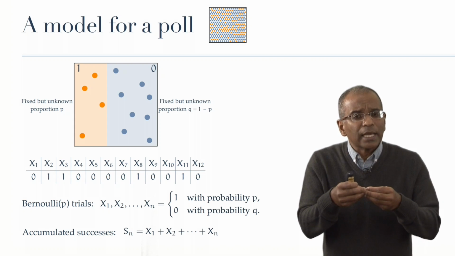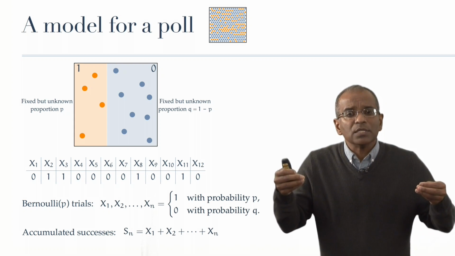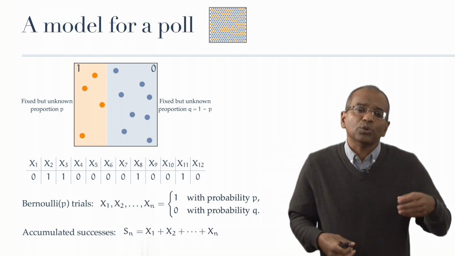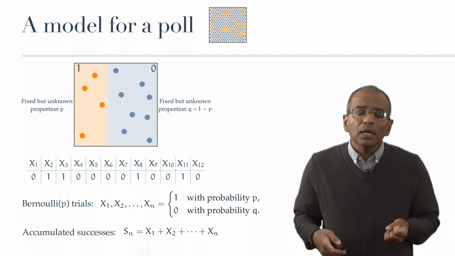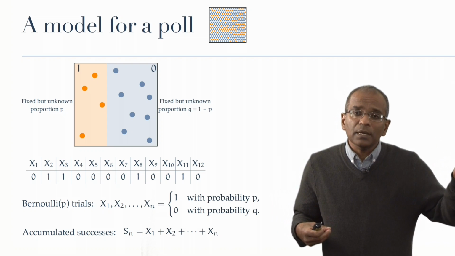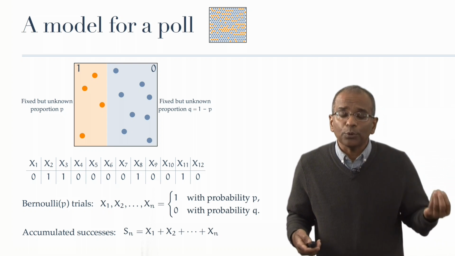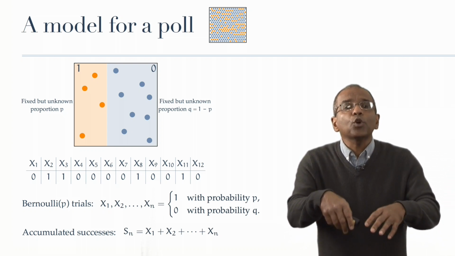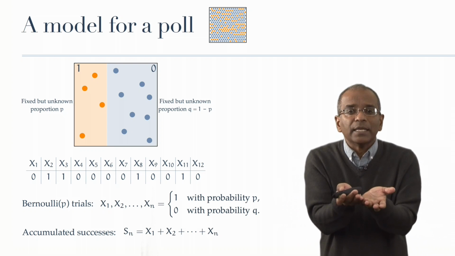This engenders a sequence of Bernoulli trials, X1, X2, X3, through, let us say, Xn, where each of these takes value 1 with probability P and 0 with probability Q. We form the accumulated successes by adding these X's.